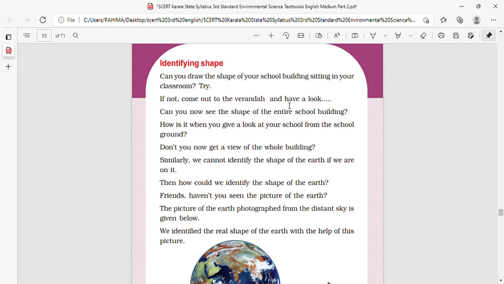If not, come out to the veranda and have a look. If you are not able to draw it, you should come to the veranda and have a look at your school. അതായത് വരാന്തയിൽ വന്നിട്ട് സ്കൂൾ ഒന്ന് നോക്കുക, അതിനുശേഷം പോയി വരയ്ക്കുക. Can you see the shape of the entire school building? ഇപ്പൊ നിങ്ങൾക്ക് മൊത്തം സ്കൂളിന്റെ ഷേപ്പ് കാണാൻ പറ്റുന്നുണ്ടോ?